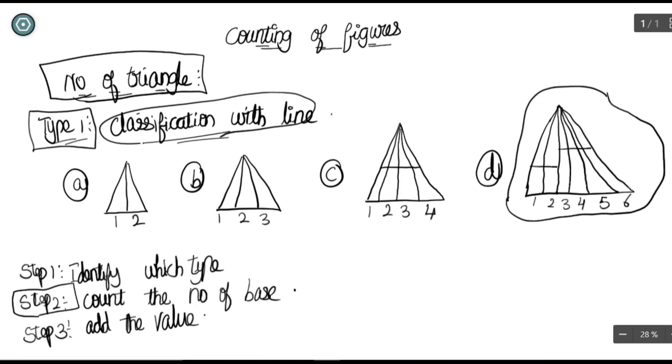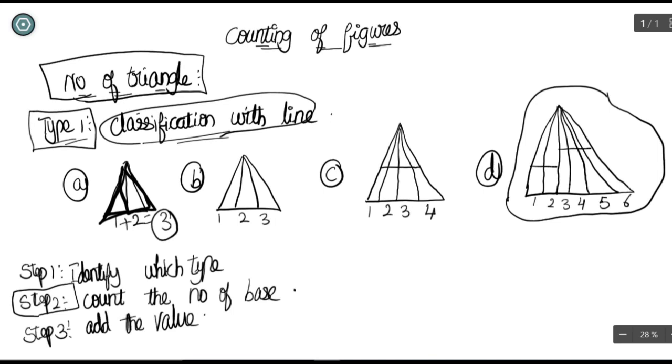The number of bases here is 2. So you have to just count this: 1 plus 2 equal to 3. So you are having 3 triangles here. Just look carefully here. This one is the first triangle, this one is the second triangle, and overall is the third triangle. So that is the answer here. Isn't it very easy?